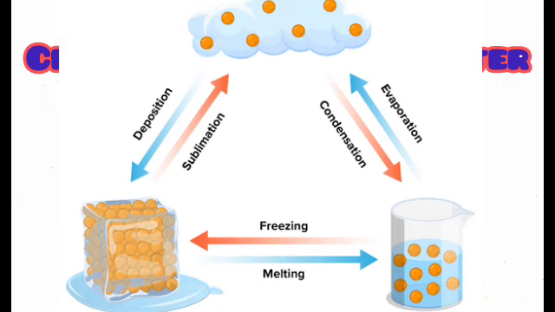Or while you reduce the temperature of this vapor, this gaseous state of water, it can change back to liquid. This process is called condensation. Note that some solid state can actually change to gaseous state directly. This process is called sublimation.